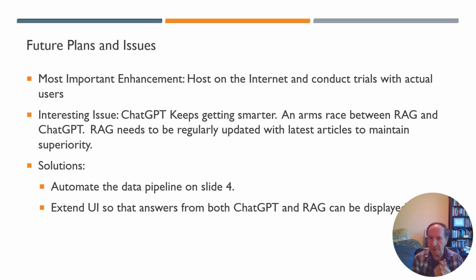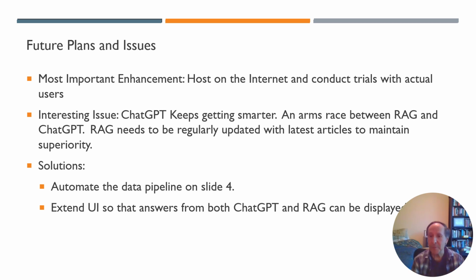Another really interesting issue is that ChatGPT keeps getting smarter. Specifically, most of the competency questions that it gave very bad answers to back in February, when I tried them again in May of this year, the answers were much better. And so there's sort of an arms race essentially between the RAG system and the LLM, because the LLM keeps getting smarter because it's got all these resources pumped into it by people like OpenAI.